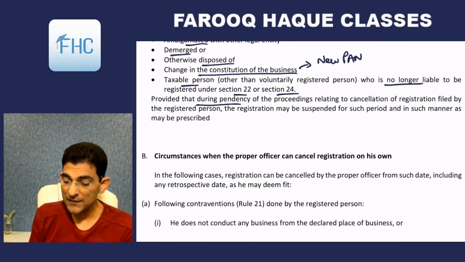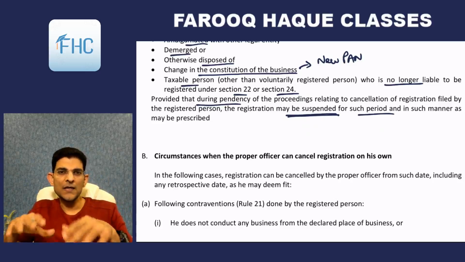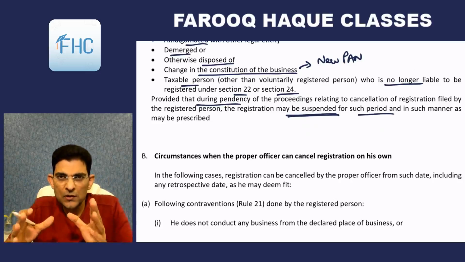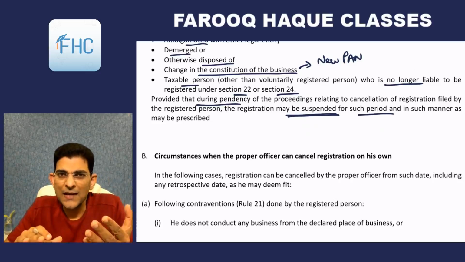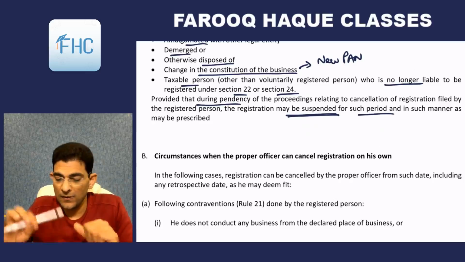Provided that during pendency of the proceedings relating to cancellation of registration filed by the registered person, the registration may be suspended for such period and in such manner as may be prescribed. So you have made an application for cancellation and the case is pending. Till the application is pending, your registration will be suspended.